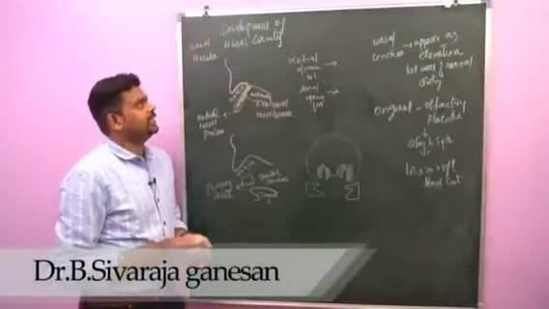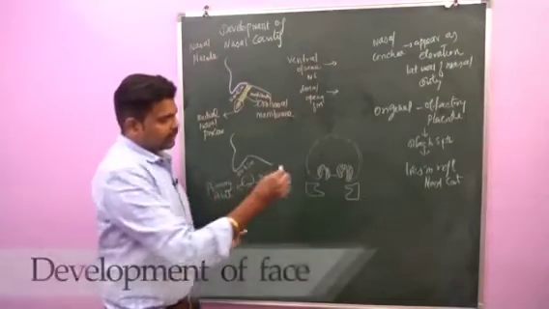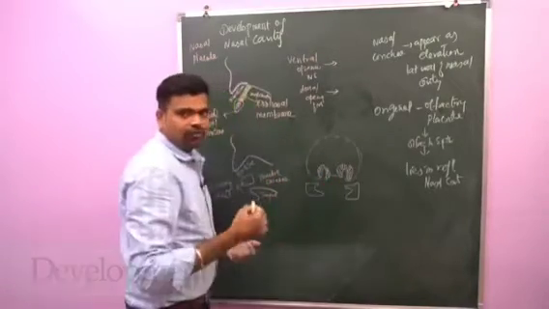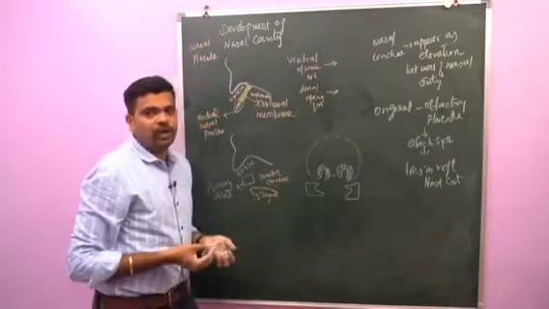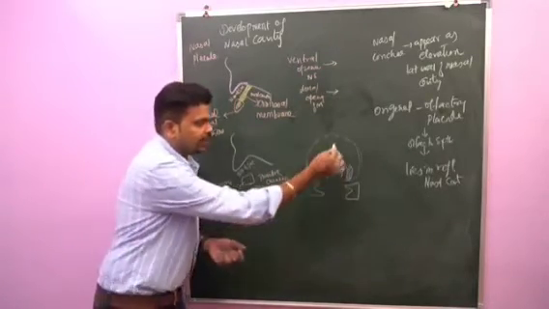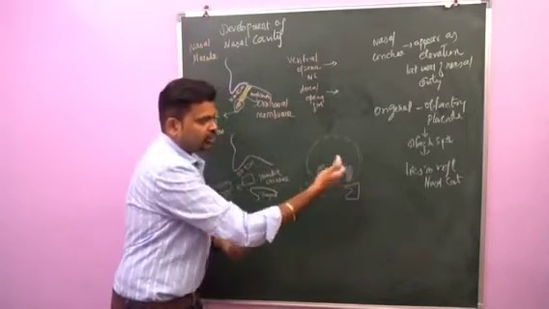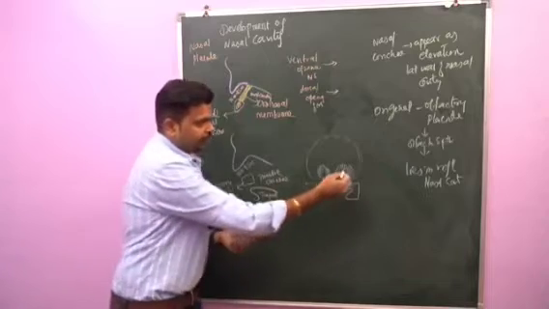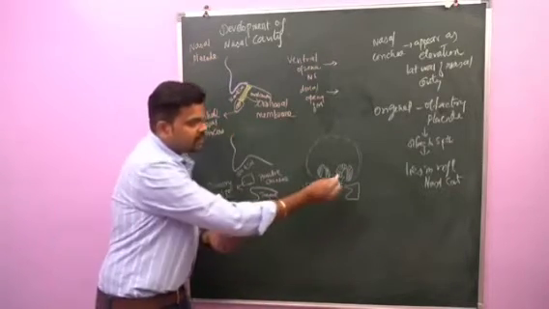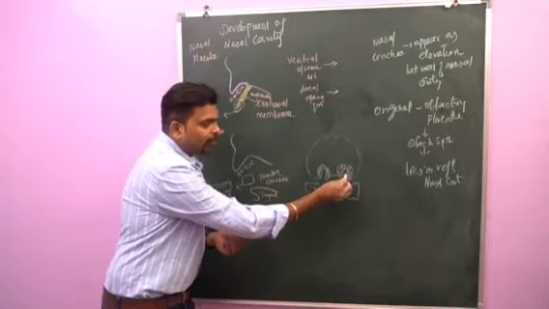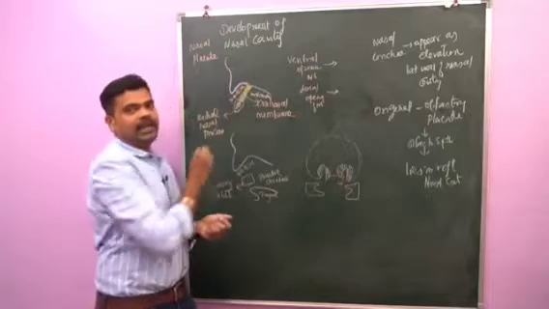Okay, next we'll go to the development of the nasal cavity. So first there is a formation of the nasal placode. The nasal placode is nothing but an ectodermal thickening of the frontonasal process on either side of the midline. So after the nasal placode, what happened? It will be invaginated to form a nasal pit. This nasal pit communicates with the stomodeum. Then this nasal pit deepens to form a nasal sac. So I show this nasal pit is deepened to form a nasal sac.